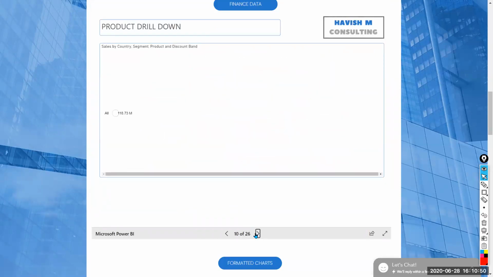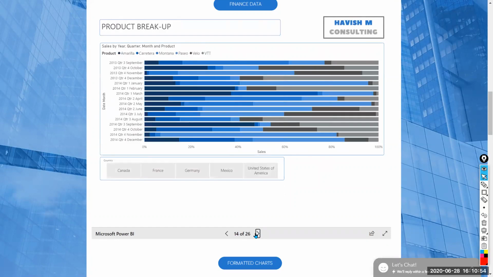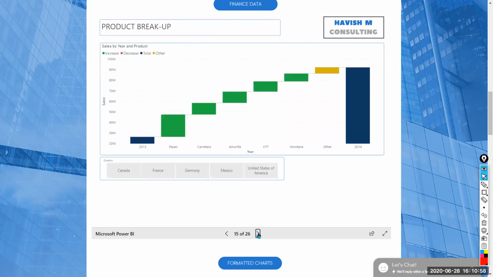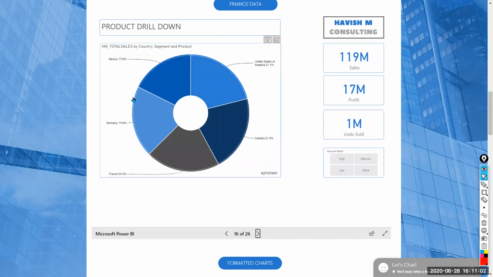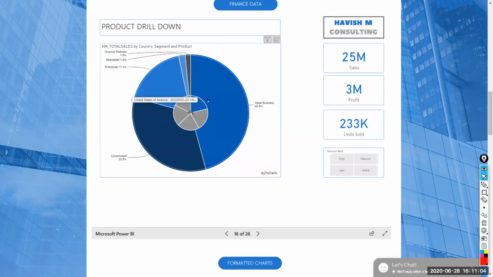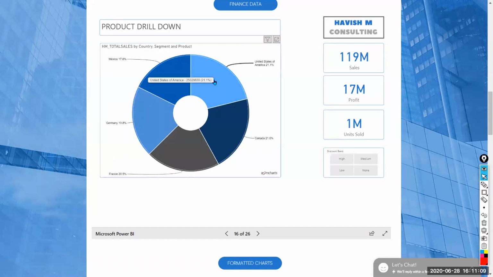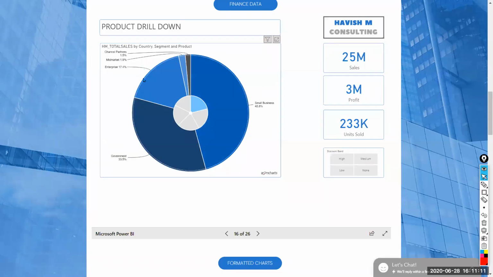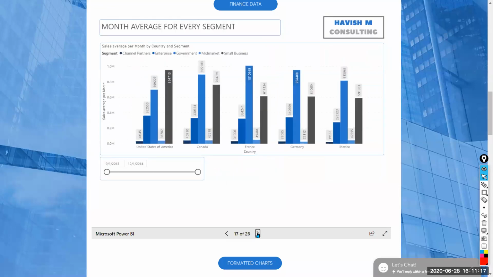And I mean, there are over 300 different visuals available in Power BI. You'll go bonkers even attempting to make every one of them. There are so many that by the time you learn a few, they end up making even more of them. Like for the example, this drill down donut chart, I can actually click on the pie to go one level within the pie. Like this is USA. These are the different types of businesses in USA. In small business, I can see the different products within small business, right?